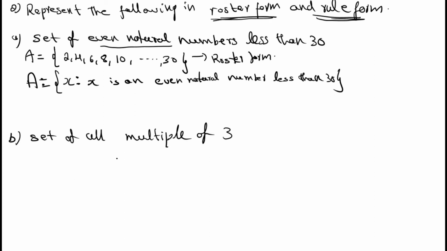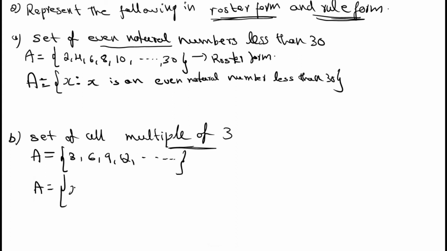See the second question, set of all multiples of 3. You can write it as set A equal to {3 ones are 3, 3 twos are 6, 3 threes are 9, 3 fours are 12, up to where? Up to infinity}. Okay, write it in rule method. Set A is equal to the set of all x such that x is a multiple of 3. So this is the set builder representation, the rule form of the given set.